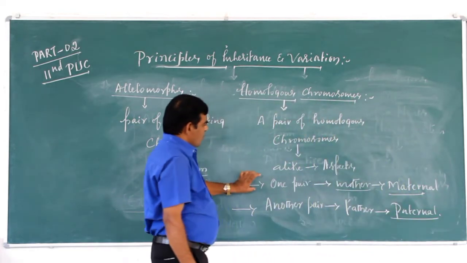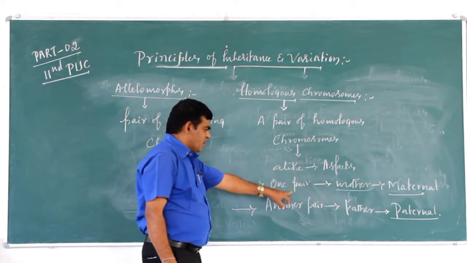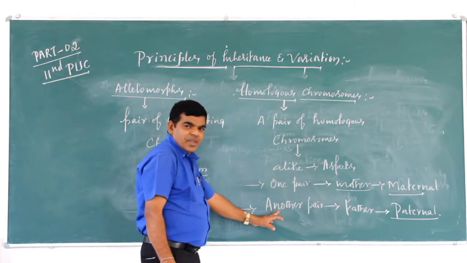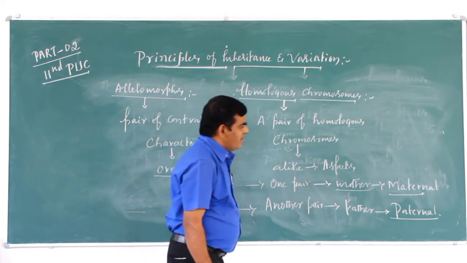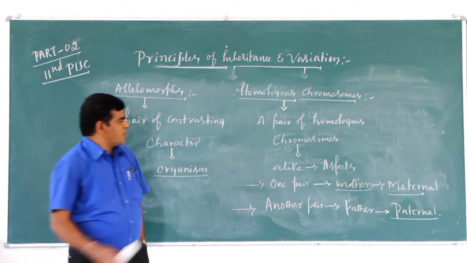See, homologous chromosomes are alike in all aspects. One is derived from the mother, called maternal, and the other from the father, called paternal. This is called homologous chromosomes.